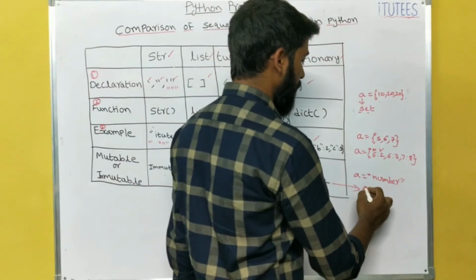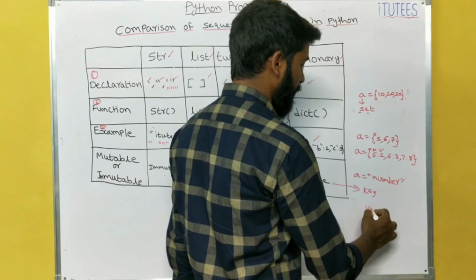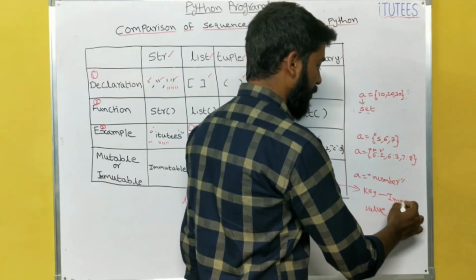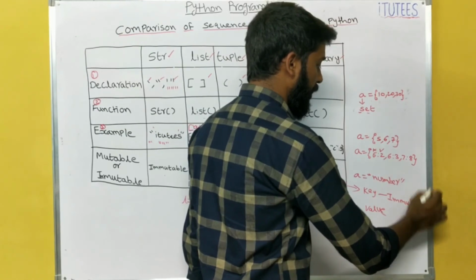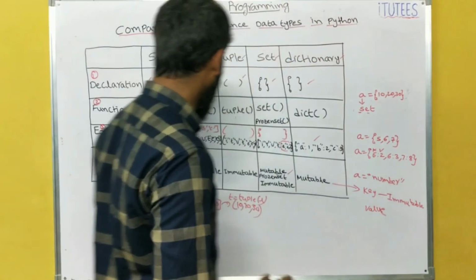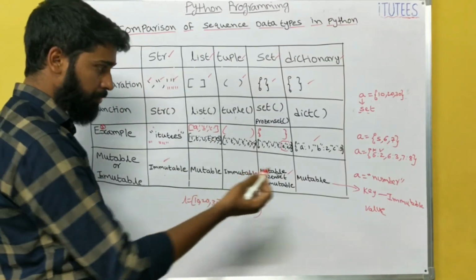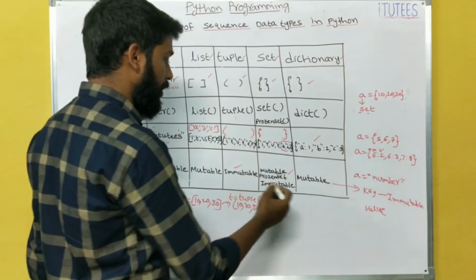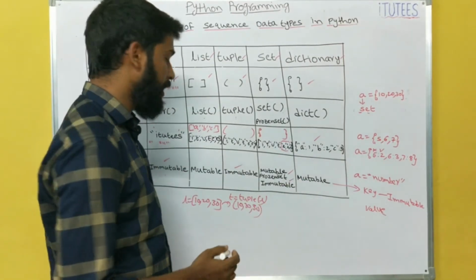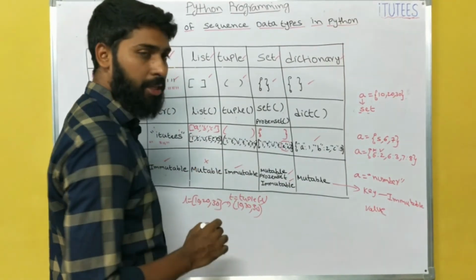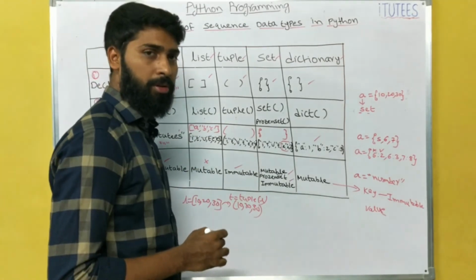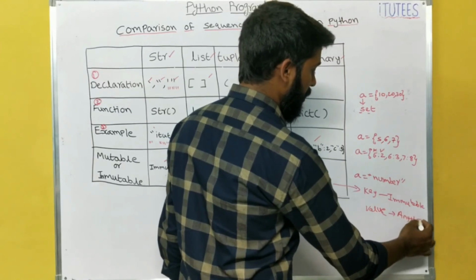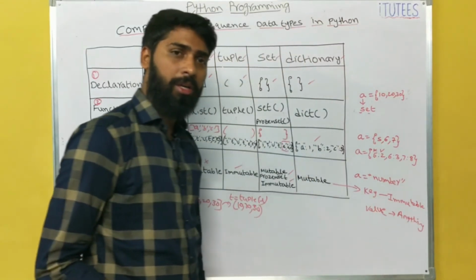What is a dictionary? A dictionary is the combination of key and value. In this, the key is always immutable. Only immutable objects can be used as keys. That means you can use a string as key, you can use a tuple as key, you can use a frozen set as key, but you cannot use a list as key. Why? Because a list is mutable. But coming to the value, you can give anything.